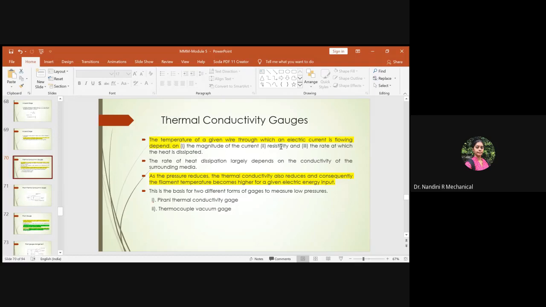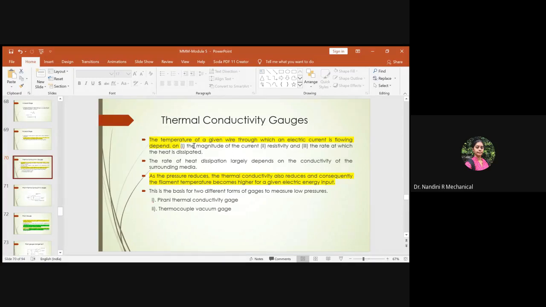Some wires have the least, some the maximum resistivity for the flow of current, so depending upon the resistivity, the temperature of the wire will vary. And the last is the amount of heat dissipated from the wire during the flow of current. These are the three major issues directly related to the temperature of a given wire.